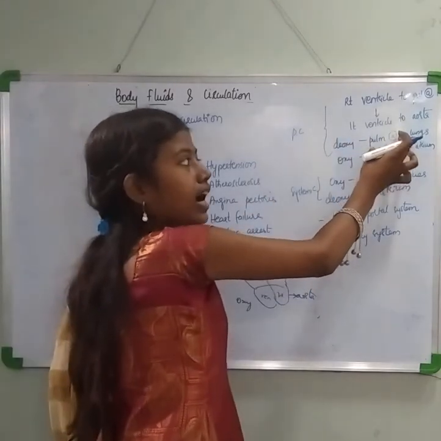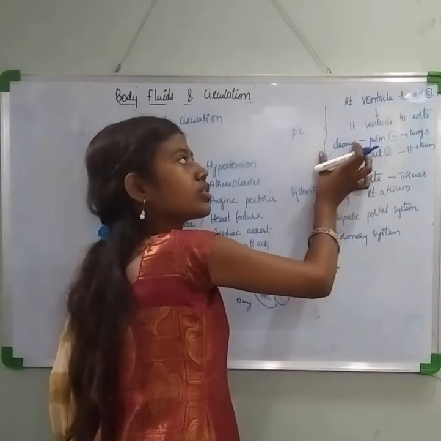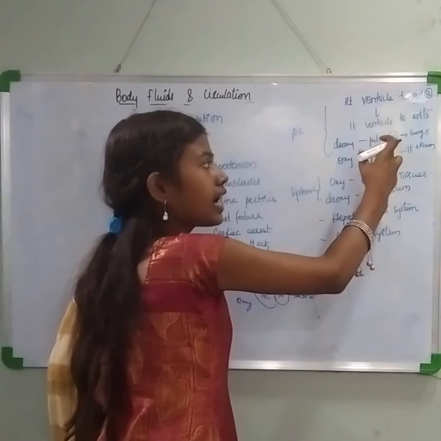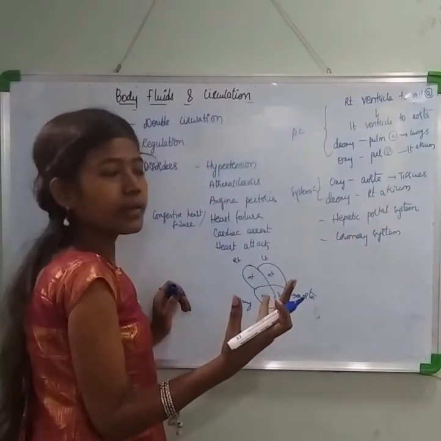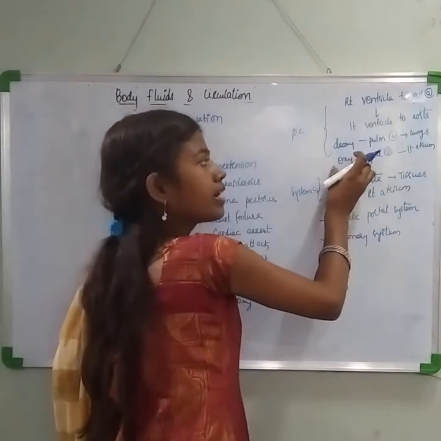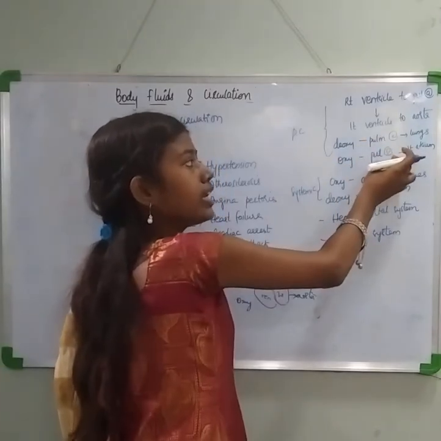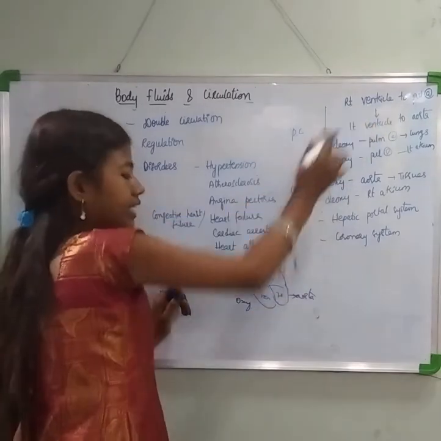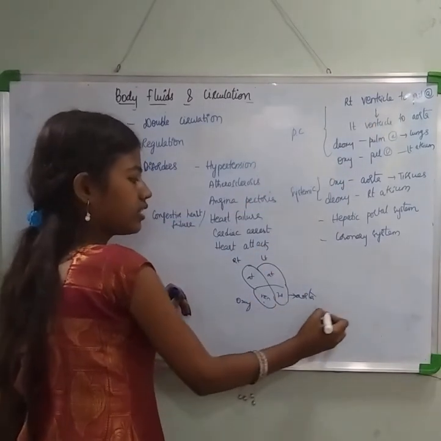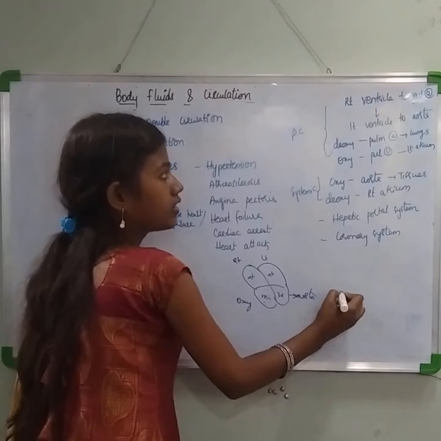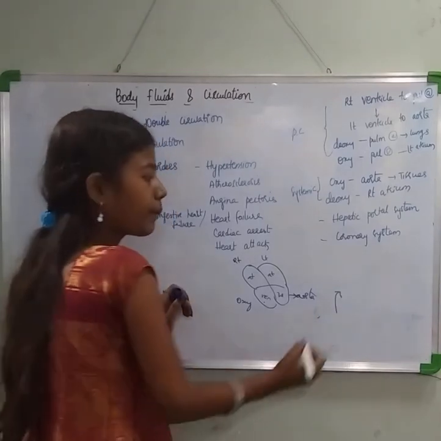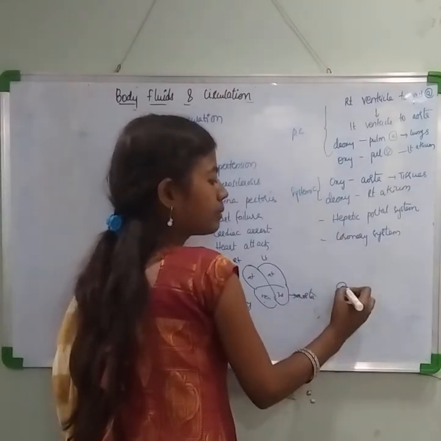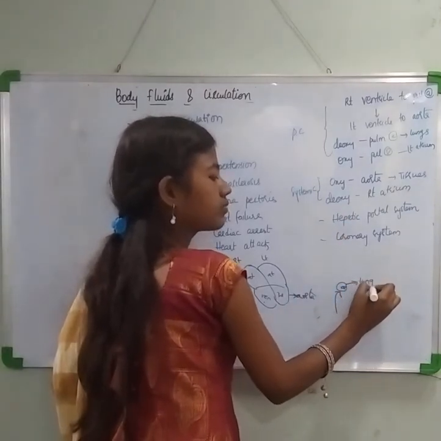Though it is called an artery, the pulmonary artery carries the deoxygenated blood. Deoxygenated blood is carried by the pulmonary artery to the lungs for purification. Then oxygenated blood comes through the pulmonary vein and reaches the left atrium. So the right ventricle takes the blood to the pulmonary artery, and after the pulmonary artery it goes to the lungs.